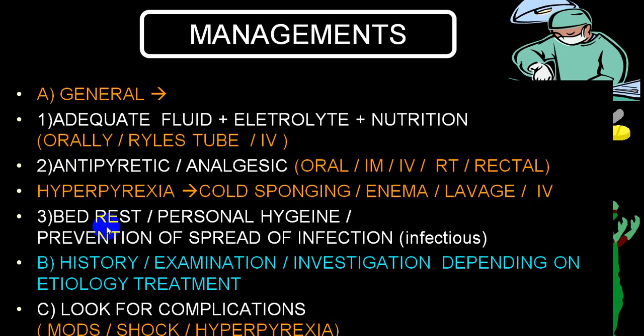General for all: bed rest, personal hygiene, prevention of spread of infection, etc. You must do a thorough history, examination and investigation depending upon the clinical suspicion. And always look for complications if the person has got hyperpyrexia or hypothermia, like MODS or septic shock.